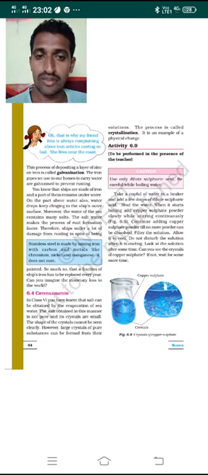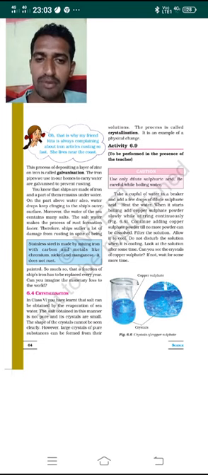At that time also you have to be very careful, because the solution contains dilute sulfuric acid along with the water. When the solution starts boiling because of heating, at that moment you have to add the copper sulfate powder slowly while stirring continuously. Keep stirring and go on adding the copper sulfate powder slowly, till no more powder can be dissolved in it.